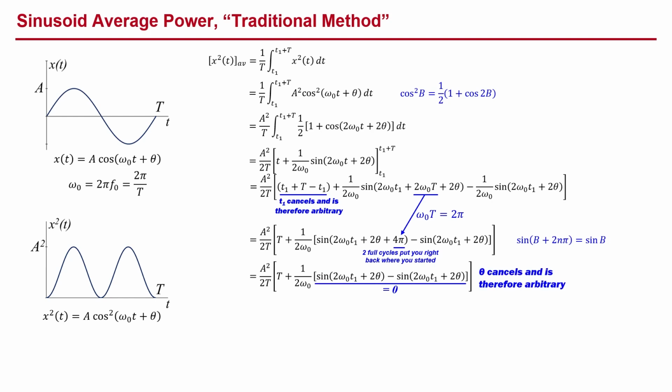Thus, the phase term theta cancels and is also arbitrary. The period terms t cancel, giving the average value for x of t squared of a squared over 2, and the RMS value of x of t equals the familiar a over the square root of 2, which equals approximately 0.707 times a.